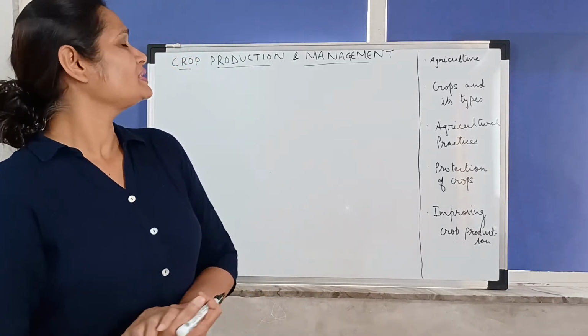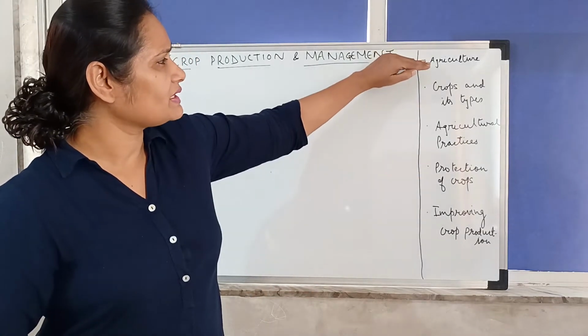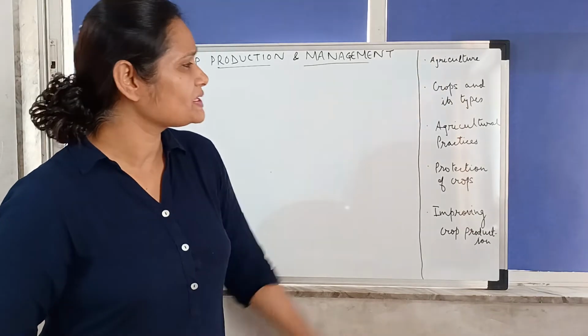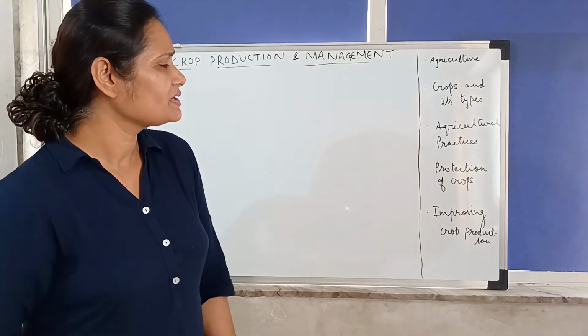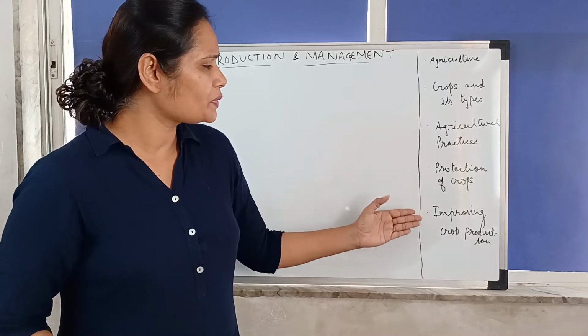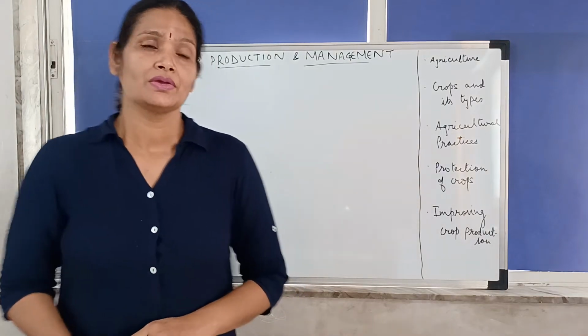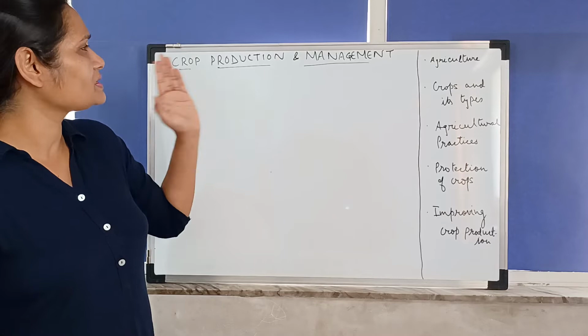Okay, so in this chapter, we are going to talk about agriculture, crops and its types, then agricultural practices, protection of crops, improving crop production. So the chapter is Crop Production and Management.